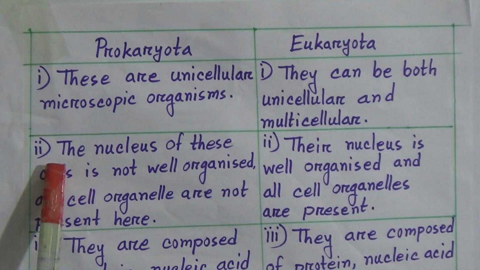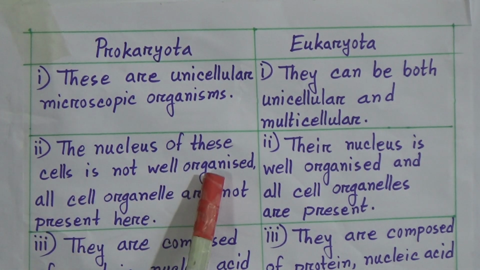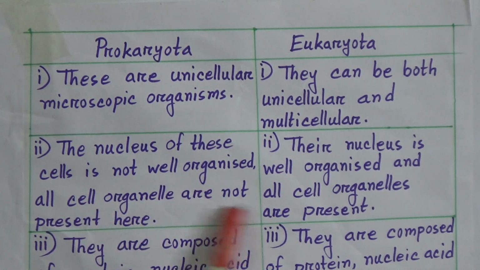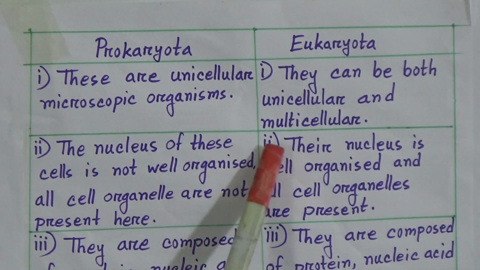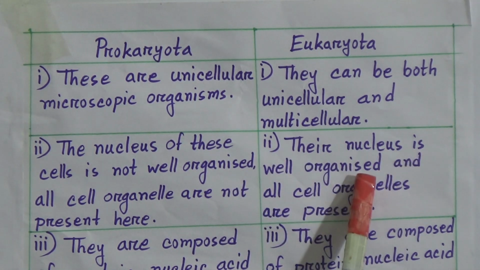Point 2 of prokaryota: the nucleus of this cell is not well organized. All cell organelles are not present here. Point 2 of eukaryota: their nucleus is well organized and all cell organelles are present.